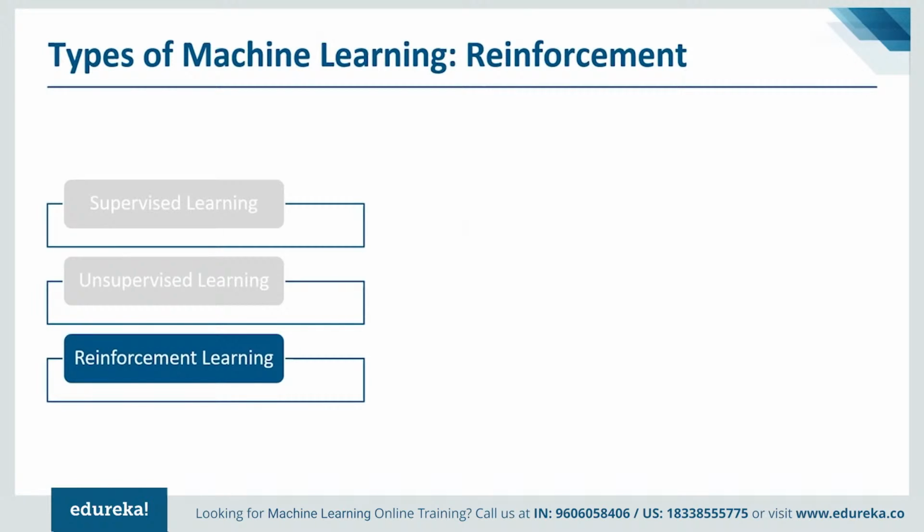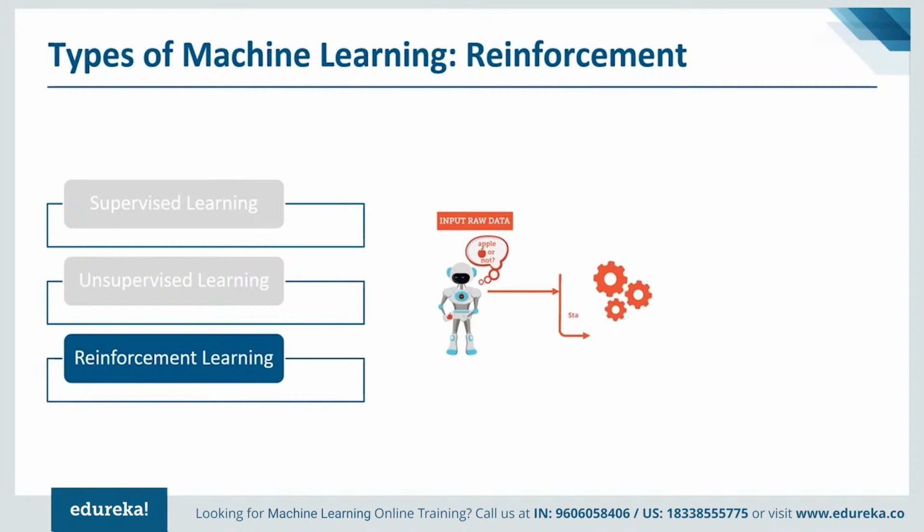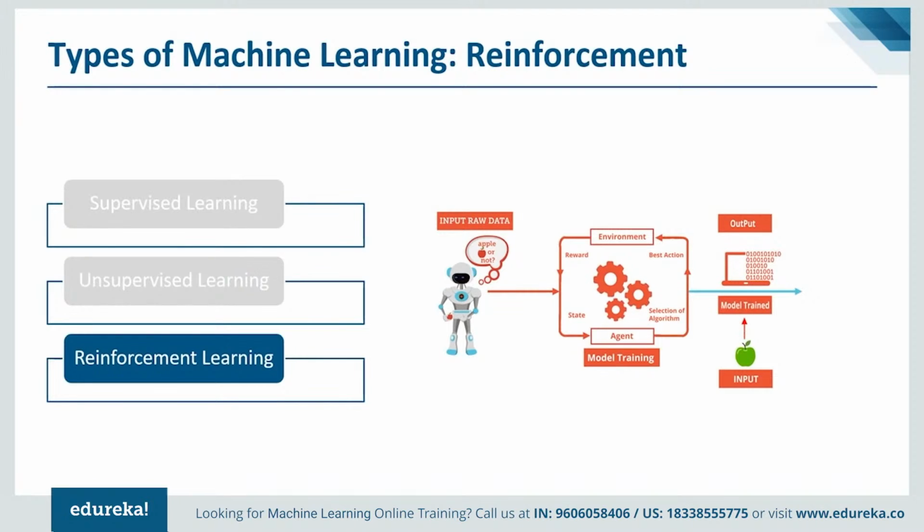All it does is perform a hit and trial method to learn. The reinforcement learning model is about the interaction between two elements, the environment and the learning agent. The learning agent leverages two mechanisms, namely exploration and exploitation. When the learning agent acts on a trial and error basis, it is termed exploration. And when it is based on the knowledge gained from the environment, it is termed exploitation.